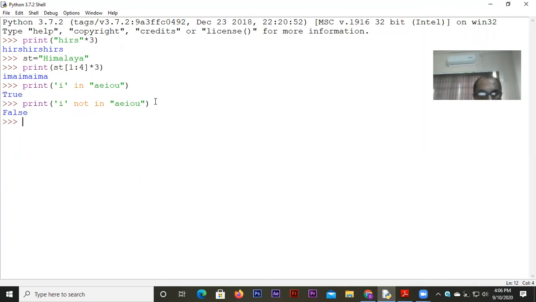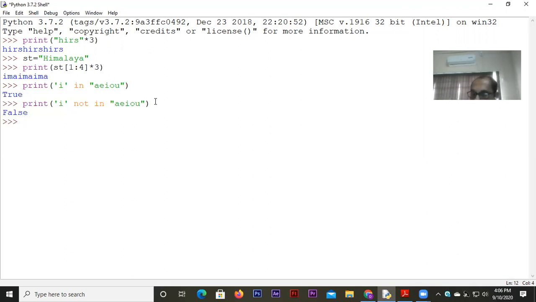Now, what you have not done in class 11, these two you're familiar with. There are two more membership operators. One is called is, another is called is not. Okay, they are slightly different from in. What is it used for? Is is nothing but it's just as if we are using double equal to.